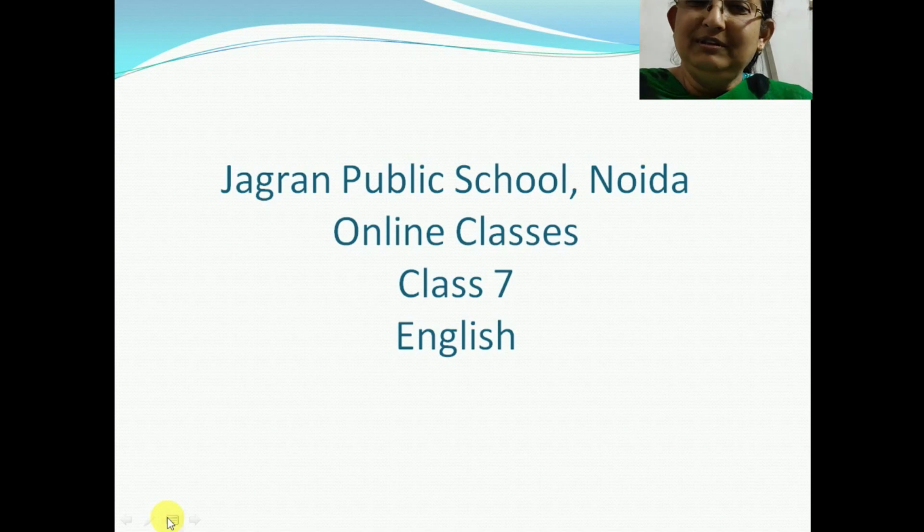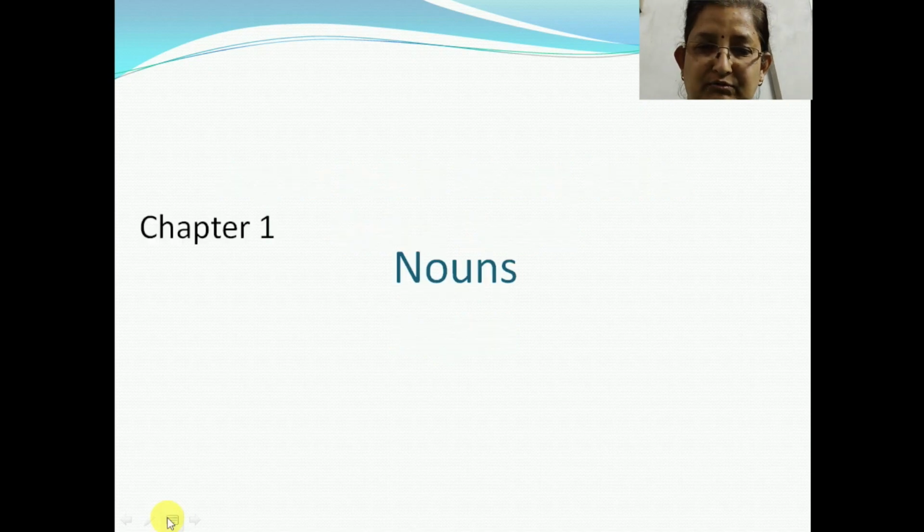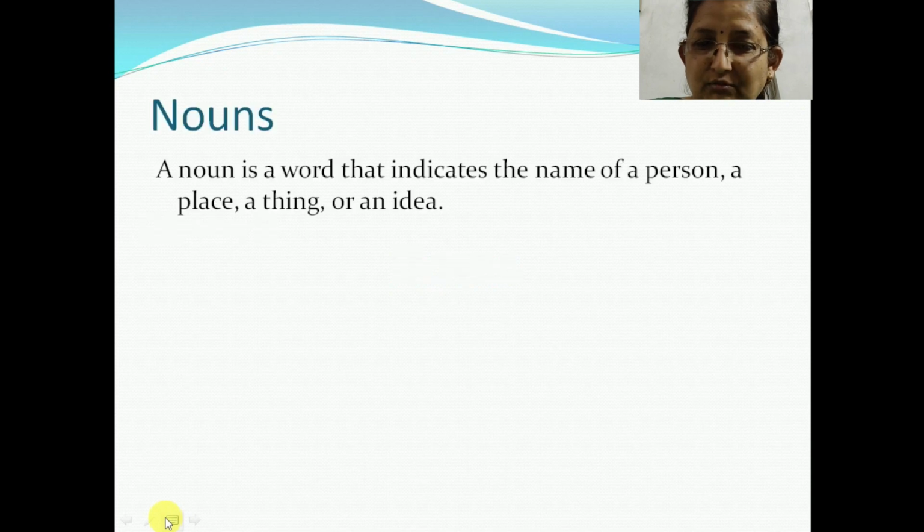And the books that have been prescribed for us are Collins' English Grammar and Composition and Pearson for English Literature. So we'll start with the first chapter in Collins' English Grammar and Composition, and the first chapter is nouns. Nouns, as you know, are words that indicate the names of a person, place, thing, or idea.